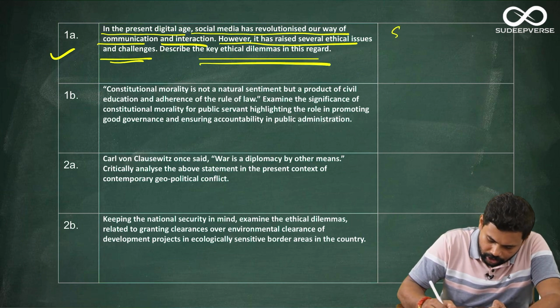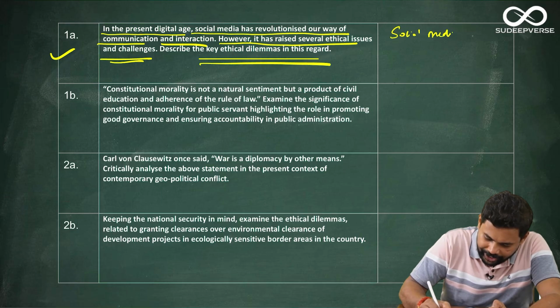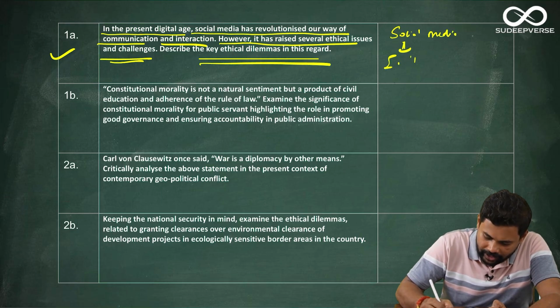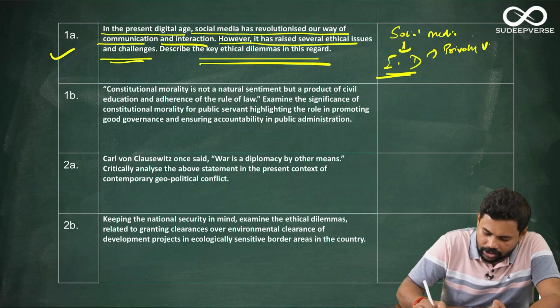So this question is talking about how social media is creating different types of ethical dilemma. It can be in the form of privacy versus connectivity.